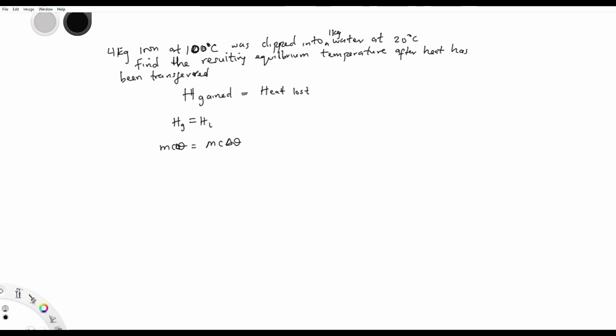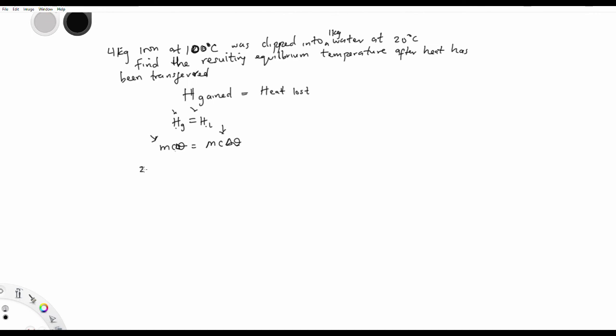Then we can now go on, but you have to be careful. You must know the body that is losing heat, you must know the body that is gaining heat. Since iron is the one losing heat here, you must place it where it should be. Though it doesn't matter on which side of the equation, what matters is how you place their temperature. That's the important thing. So let's try it. Let me just follow my formula here. Since this is gained, this is lost. So gained, water is gaining. So this is M of water.